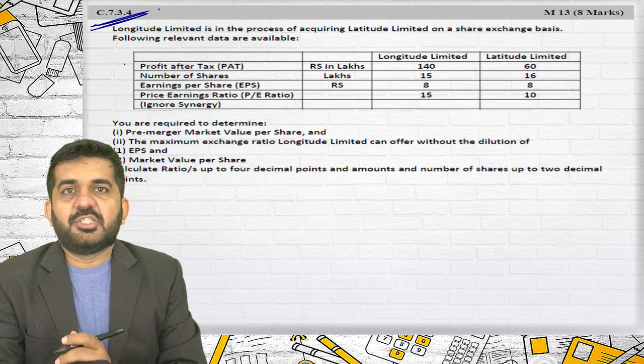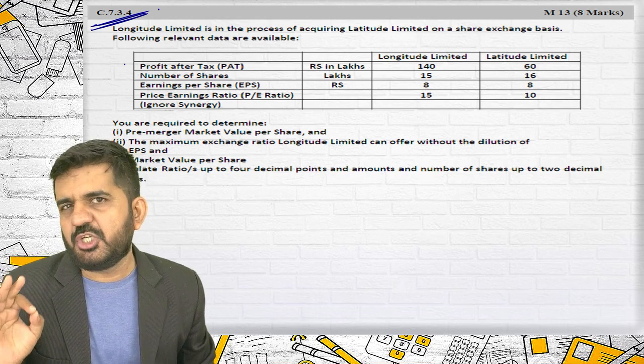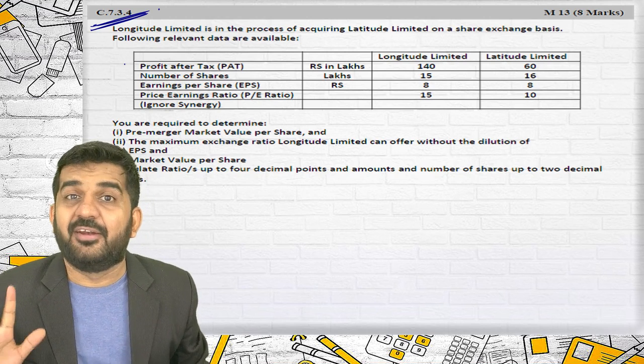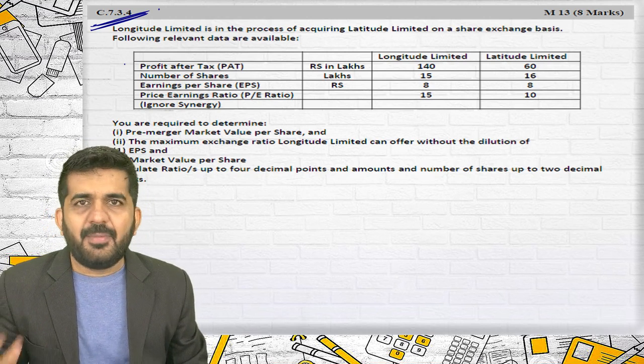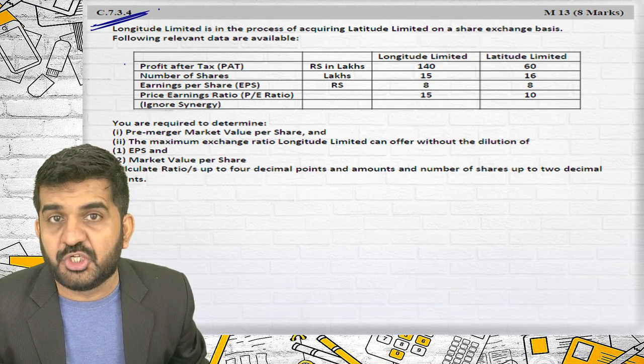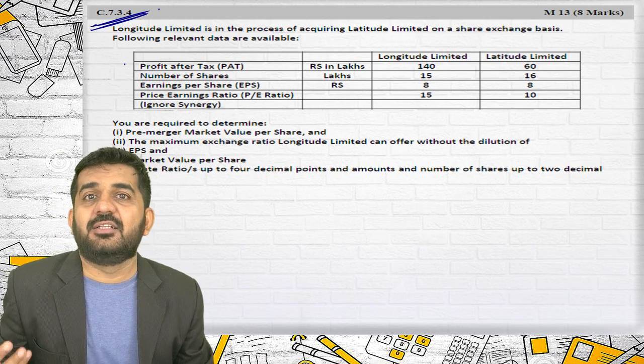Alright, 7.3.4 is the dumbest question which an institute can ask. It is full of error. Is it alright? And many a time students ask me, sir, if there is an error in the question, what should I do? How should I tackle that error?